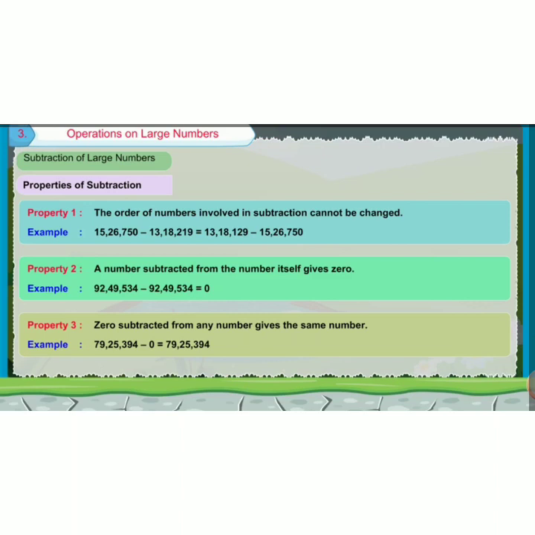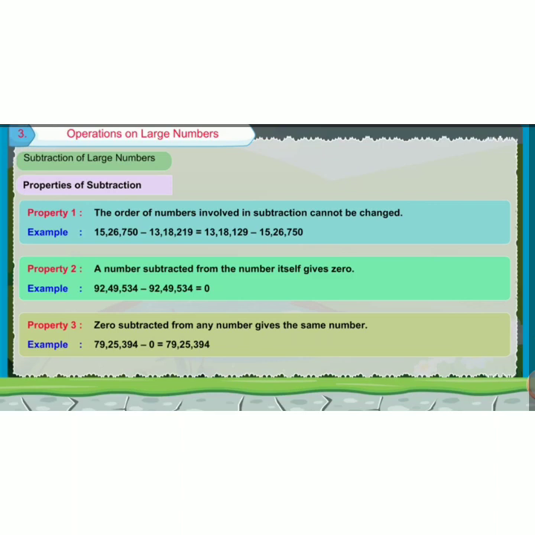Next we have properties of subtraction. To perform basic subtractions, we have to know the properties. The first property: the order of numbers involved in subtraction cannot be changed. But in addition, we can change the order and it never changes the answer. Here, the order should not change. When you change the order, the answer will change.